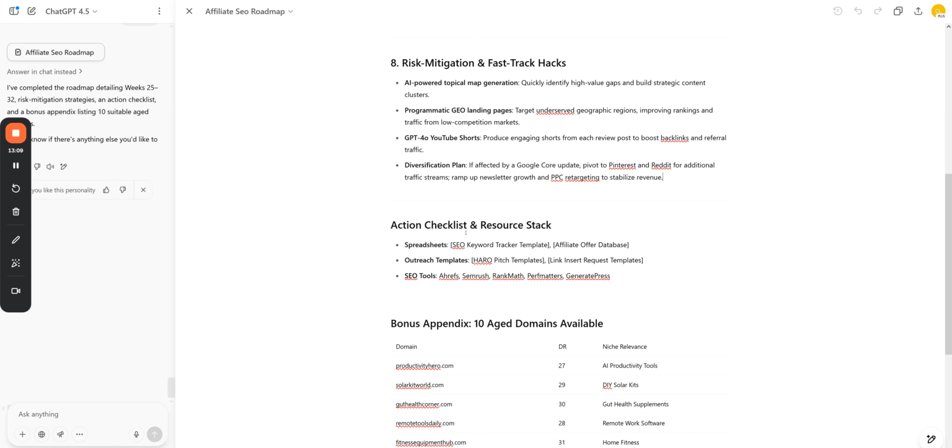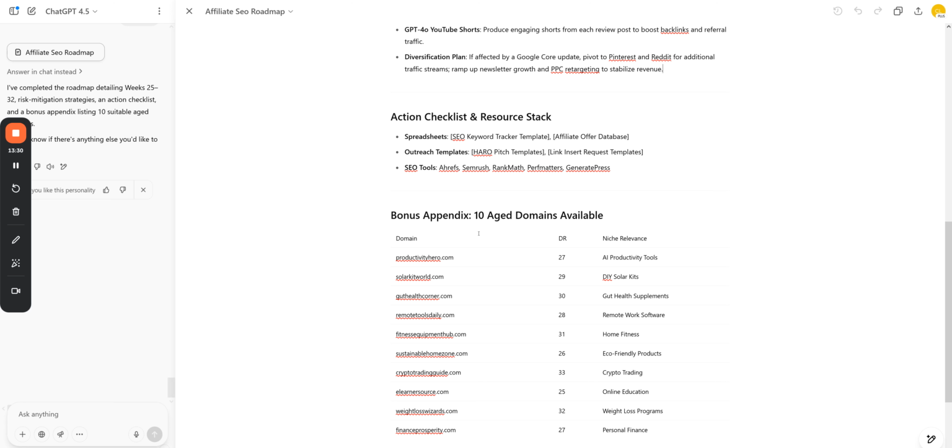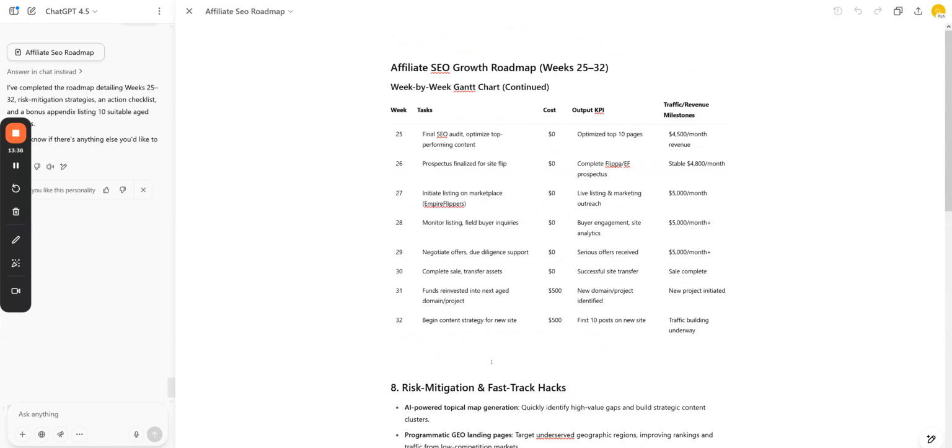Action checklists and resource stack, so spreadsheets, SEO keyword tracker template, affiliate offer database, outreach template, and so on. And you can use AI to get them. So you say, give me the SEO keyword tracker template and so on, and make me the spreadsheet, and you can do that. And then it's got bonus 10 aged domains available, and it's given me one, so I wouldn't worry too much about there. But there's a full plan.